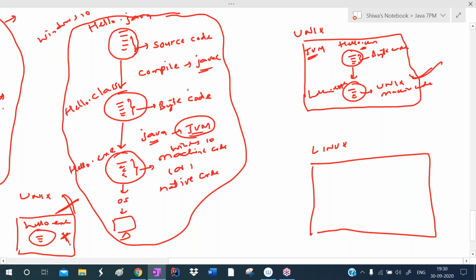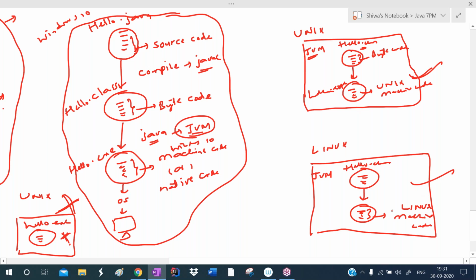Now the same Java application I want to run in Linux. So simply take this bytecode file again, hello.class. But to run this bytecode file, JVM is required. So install JVM. The JVM translates this bytecode to machine code. According to which operating system? According to Linux.